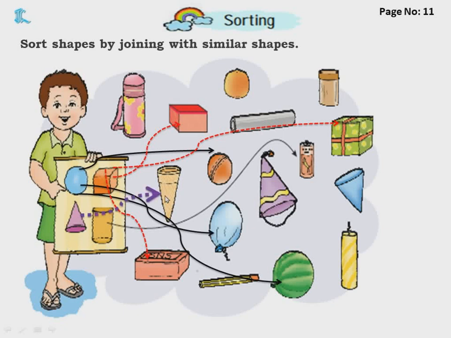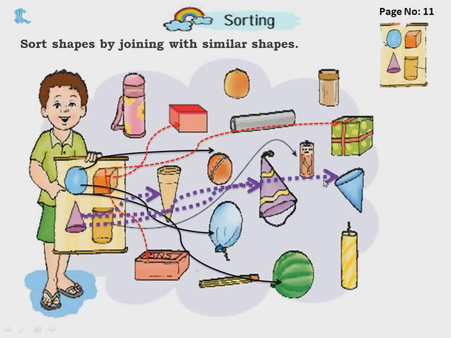Now coming to the cone shape, this ice cream wafer cone, we have matched to the cone shape. Next one, this joker's cap is also in the shape of a cone. Next one, here you can see the cone shape. So we have matched that also. Now, one more round shape is there. I forgot to match that, so I have matched it now. The orange is also in round shape.